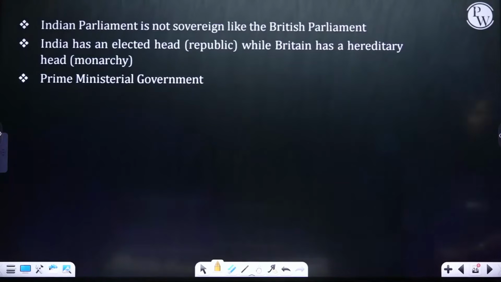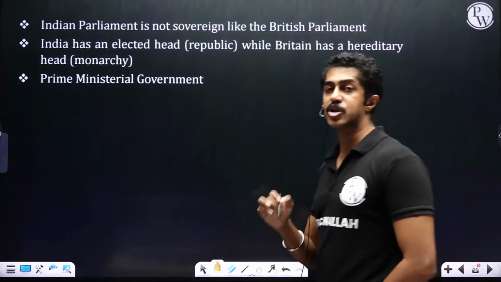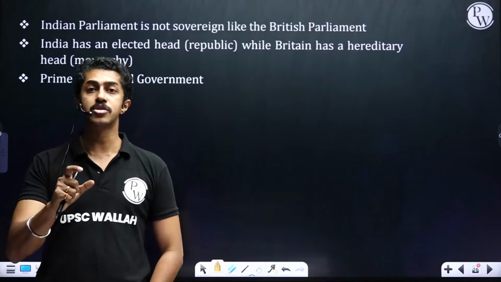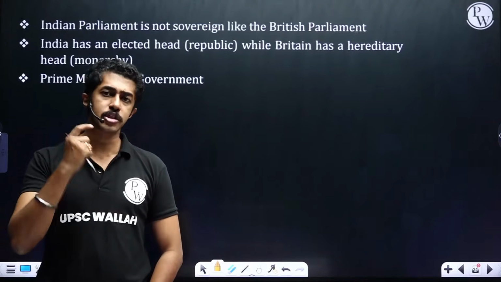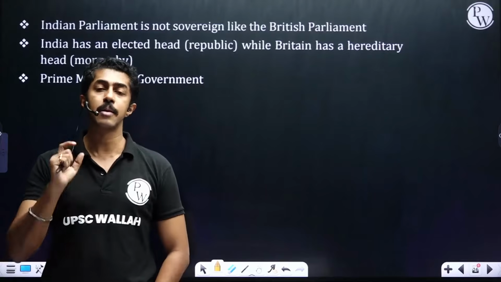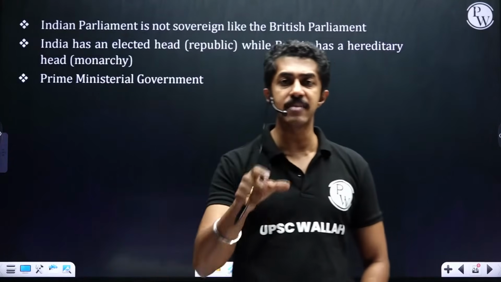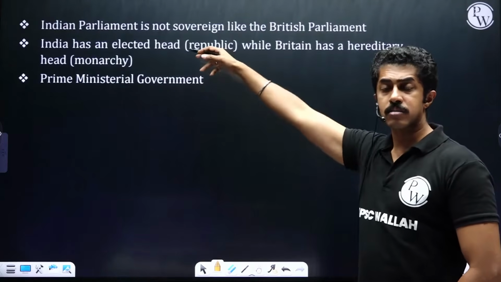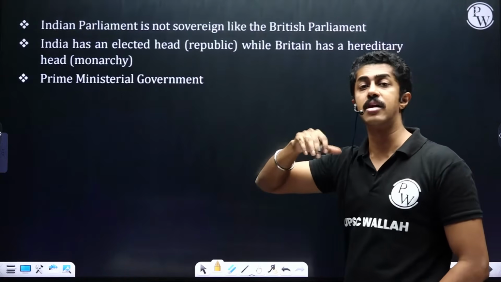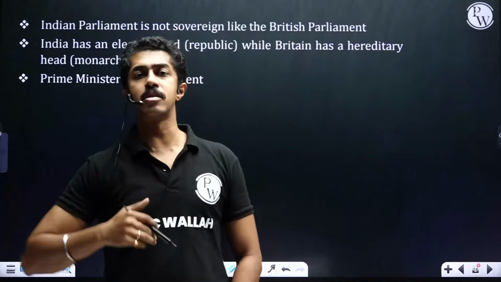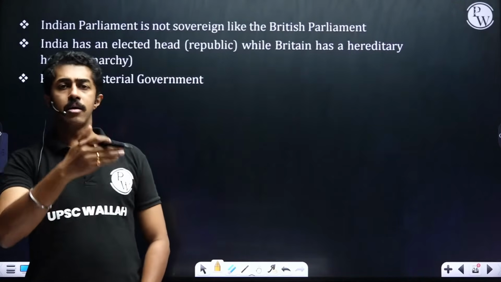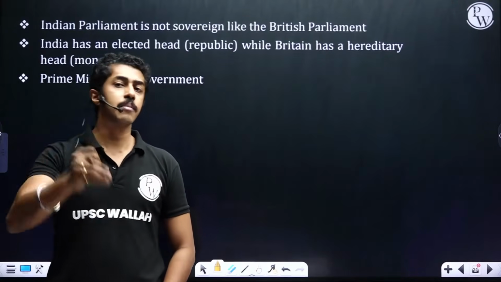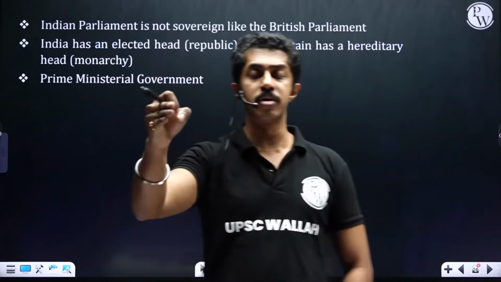Taking it further forward, the Indian parliament is not sovereign like the British parliament. Means what? In Britain, parliament is supreme, whereas in India, the constitution is supreme. And when I say the constitution is supreme, who is supreme really? The people, because the constitution derives its powers from the people of our country. India has an elected head, that is the president. That is why we call ourselves a republic. Anybody can become the president of India. If you look at the current president, Srimati Draupadi, she is from a very humble tribal background.